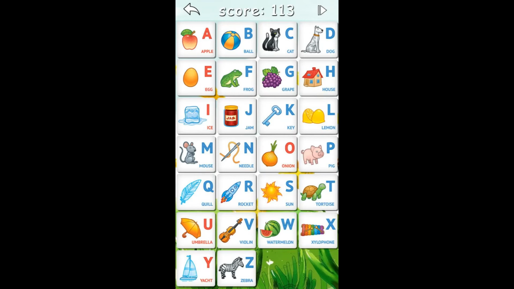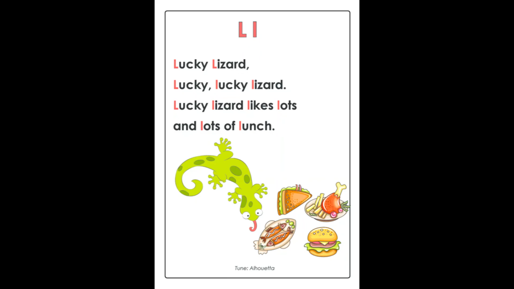We have all those letters. So for A, E, I, O, U, for these 5 letters, we have 2 different sounds. Other than that, all the 21 letters, we have only one sound. So in this tutorial, we already learned about the sound of all these letters. So keep practicing.